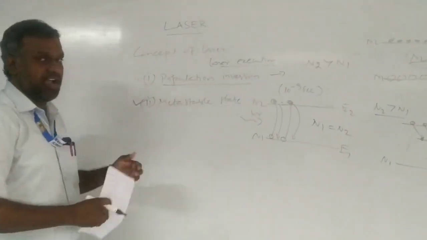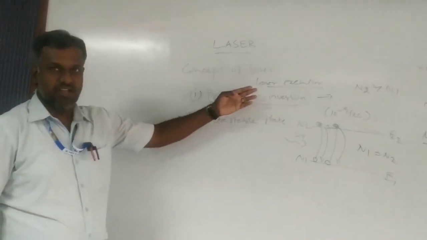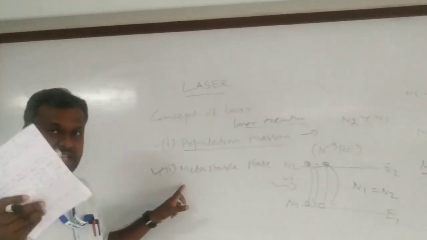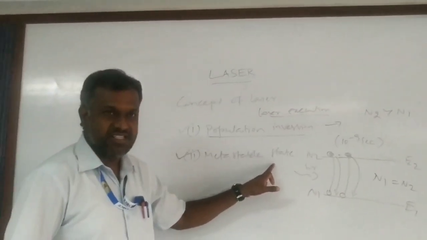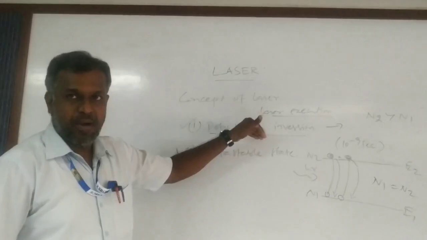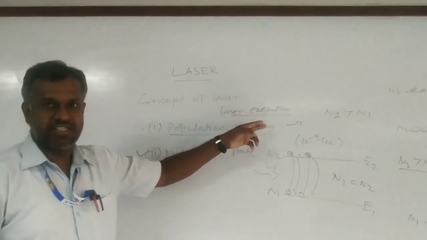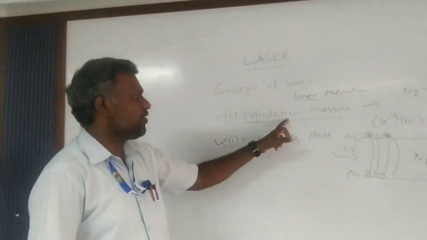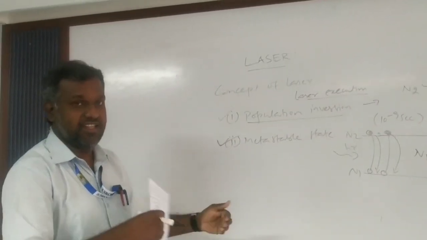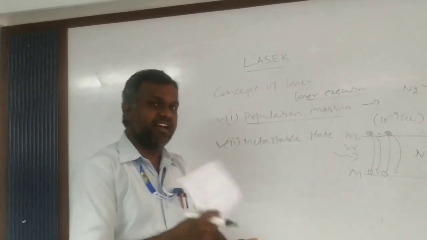This is the thing I want to tell you in the concept of laser. If you want to produce laser light, you have to achieve the metastable state first. If there is no metastable state, there is no population inversion. If you achieve the population inversion, you can easily execute the laser. If you do not achieve the population inversion, you cannot execute the laser device. So these are very important things, and they are interconnected with each other.